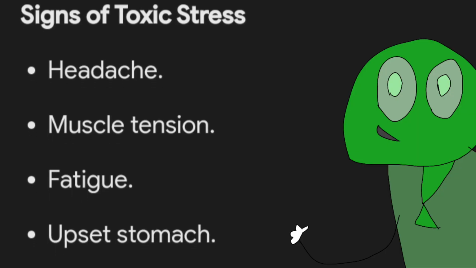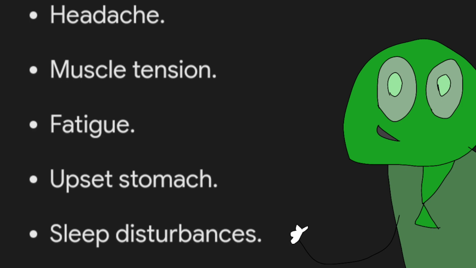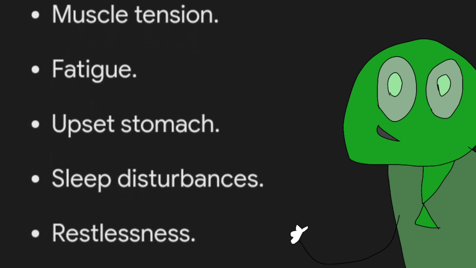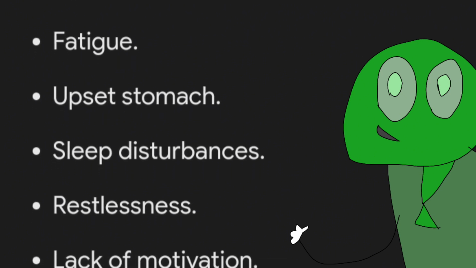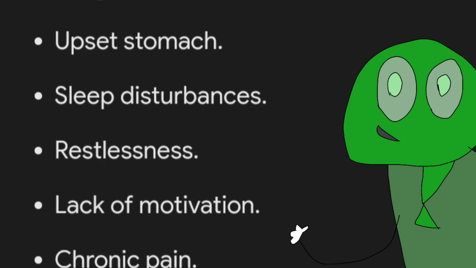Now let's get back to what I was saying. There are 6 main types of toxic stress, which includes headache, muscle tension, fatigue, upset stomach, sleep disturbances, restlessness, lack of motivation, and chronic pain.